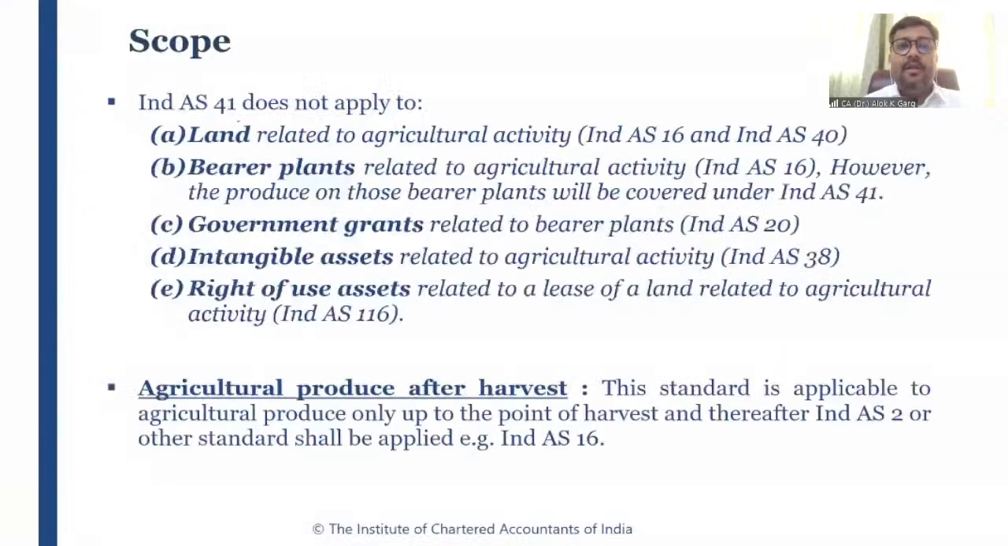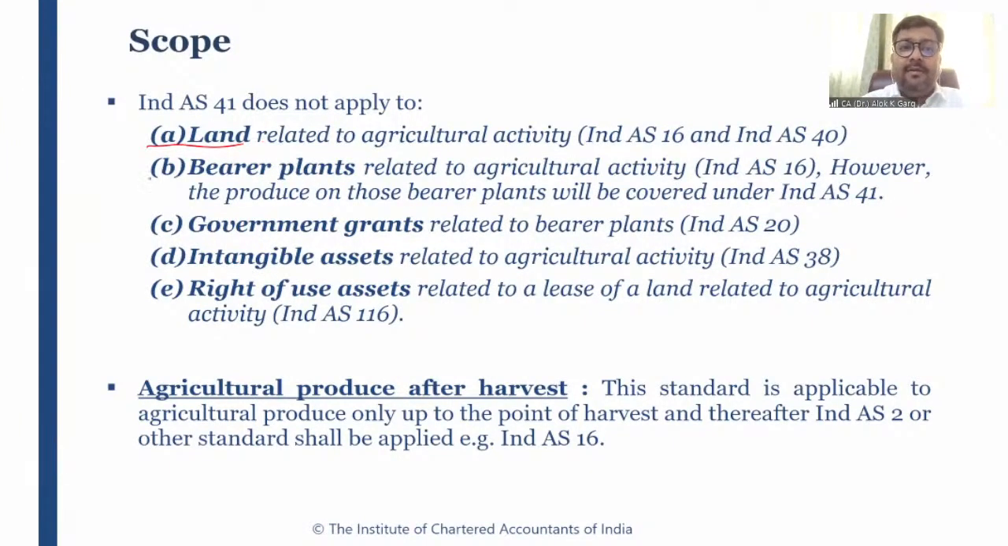In the examination, it was given that the company has acquired a land for rupees 20 crores for the purpose of agricultural activity. Don't get confused. Land will never come under the standard of Ind AS 41, even though it is related to agricultural activity. Land related to agricultural activity is outside the scope of Ind AS 41. It is accounted for as per Ind AS 16 or Ind AS 40 investment property.